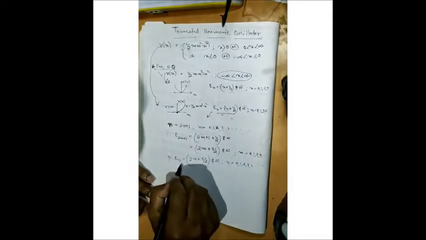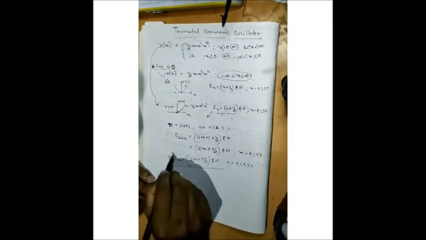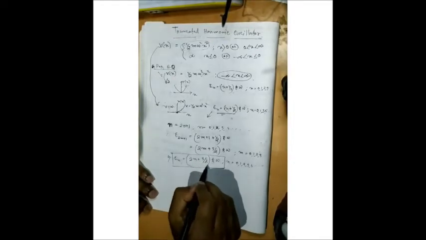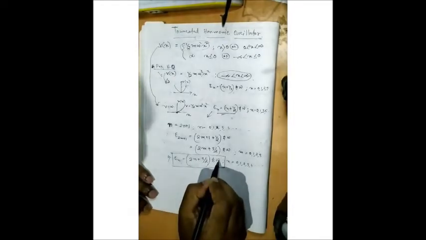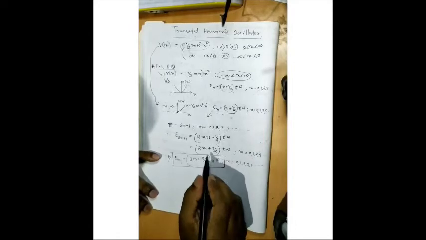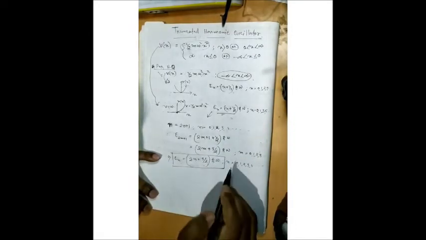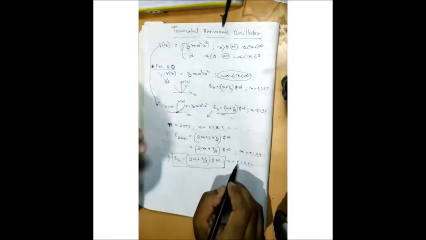So the final energy eigenvalue is En equal to twice n plus 3 upon 2 ħω. Clear? So I have modified this formula from this to this. Now you see, ultimately you will get all odd values.